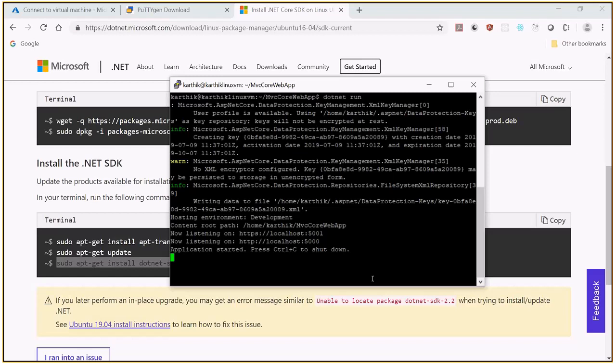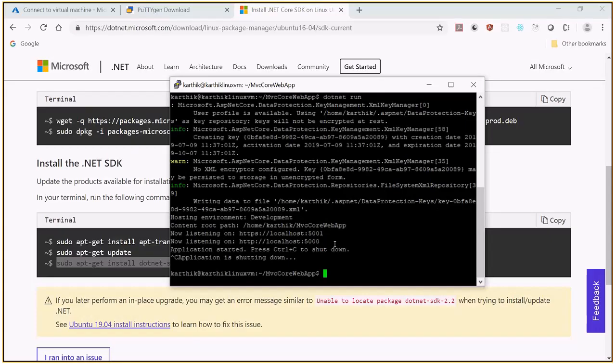Nginx is not required for that, but anyway, it is trying to execute and serve via HTTP on localhost 5001. If you have another terminal, you can use the curl command to see whether it is working or not. If you want to stop this, Control C, and we have stopped the application. So it's working perfectly. It means I have developed an MVC core web application on the Ubuntu machine.